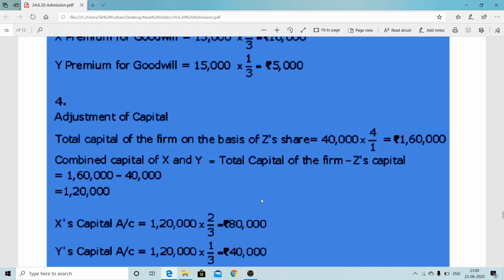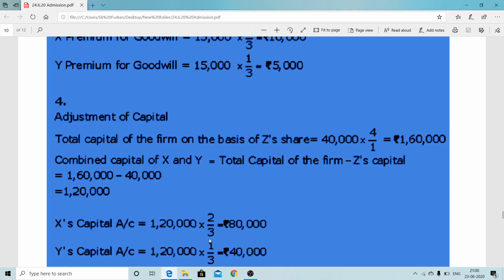Yes, there is a capital calculation of the old partners' capital. Total capital is 1,60,000. So 1,60,000 minus Z's 40,000 gives the X and Y capital: 1,20,000 into 2 by 3, that is the old ratio. So X's capital comes to 80,000, Y's capital comes to 40,000. That way we can find it, or we can find it by calculating the new ratio.